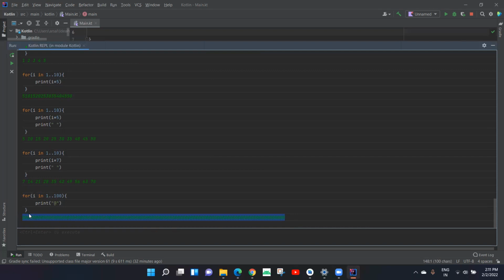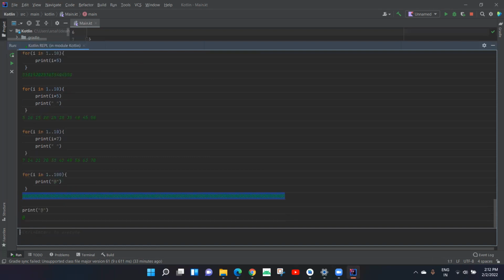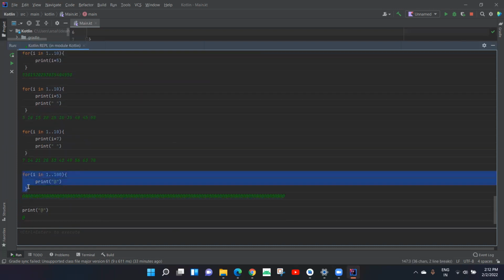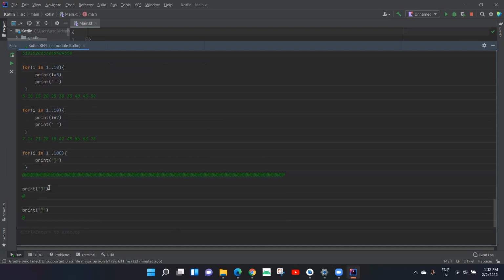For example, if we didn't have the for loop concept, to print this, what would we have done? We would have done this over and over again to print @100 times. You getting my point? So for loop came in handy for printing this 100 times. If we used only the print statement, we would have to write it 100 times so that we could print @100 times. So for loop came in handy here.